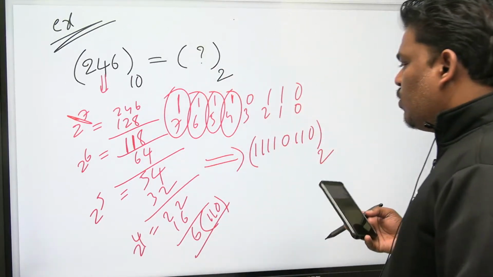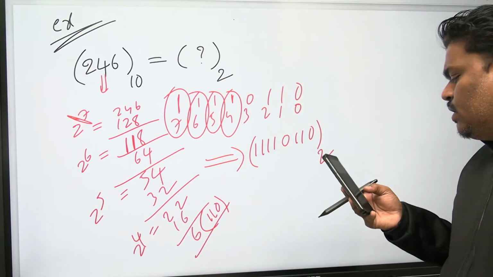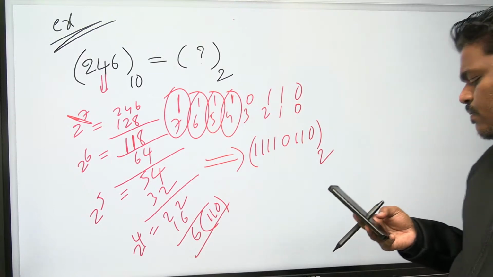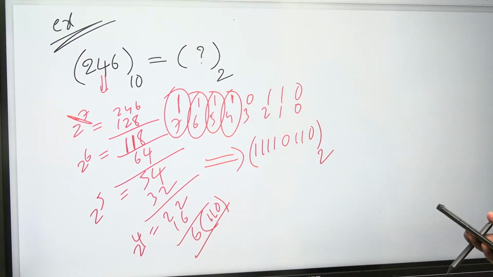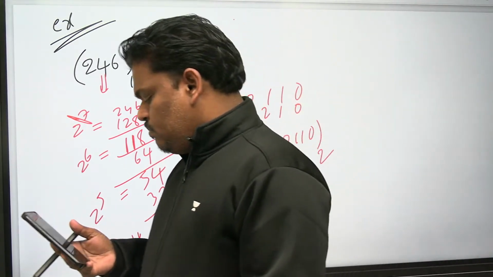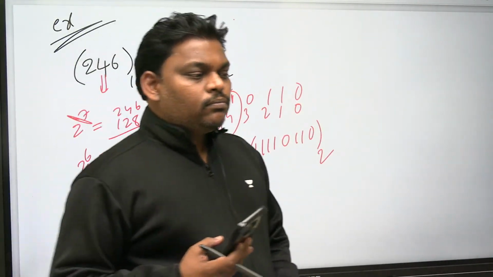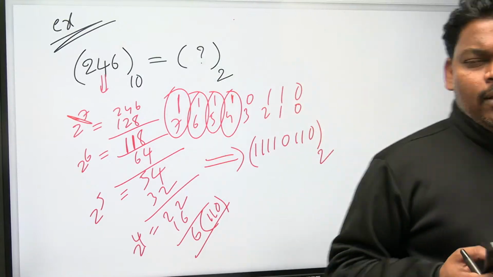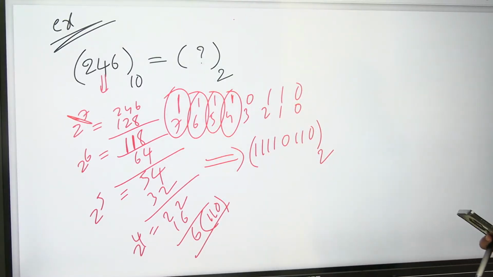Check if I have done anything wrong. If I have done anything wrong, please let me know. Check one time. Can I go to next?